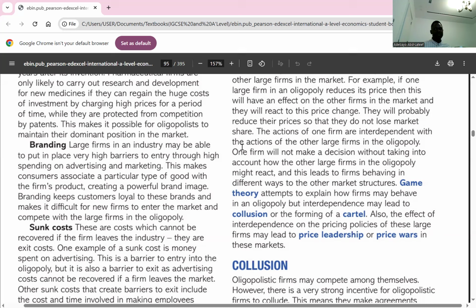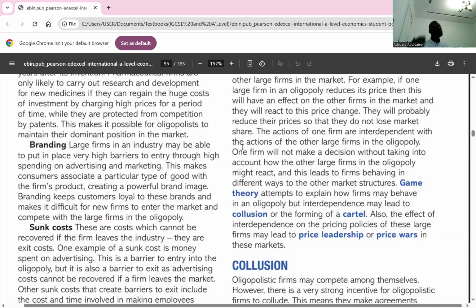In an oligopolistic market, we have few large firms. And because there are few large firms, they operate on a larger scale. They exploit economies of scale. It means they have the financial capability to invest in or finance advertisement and marketing. And if they're able to do that, that will bring about brand awareness for them. So for brand awareness, customers get attached to their brand.